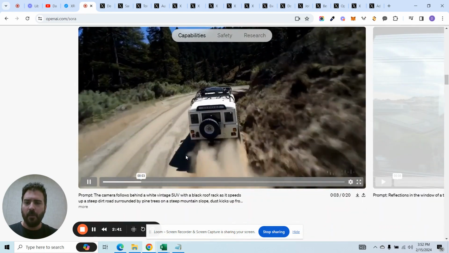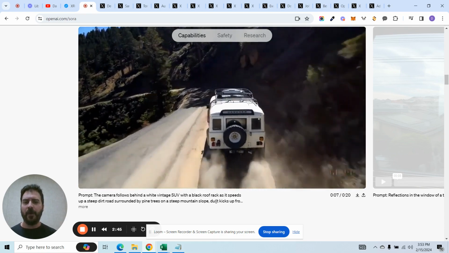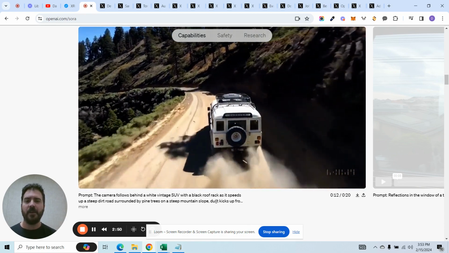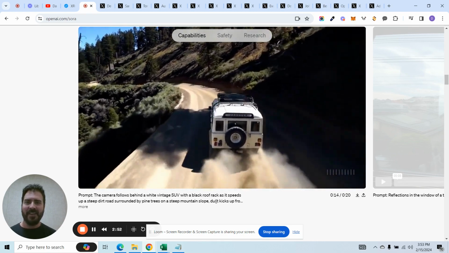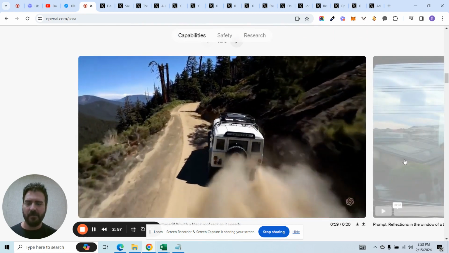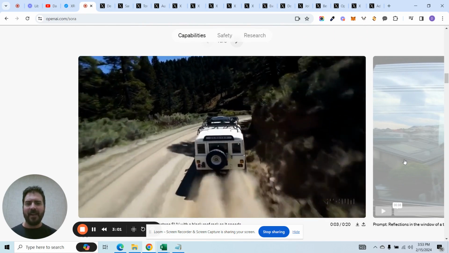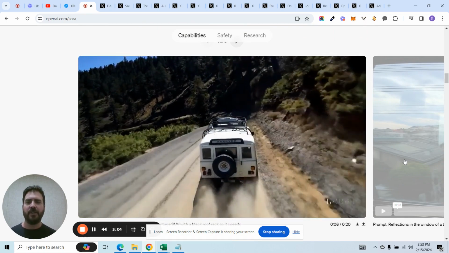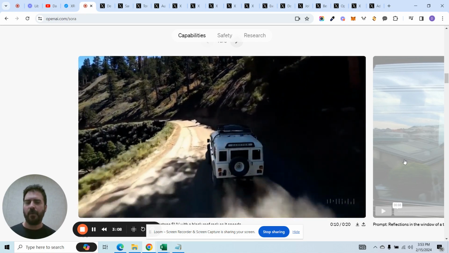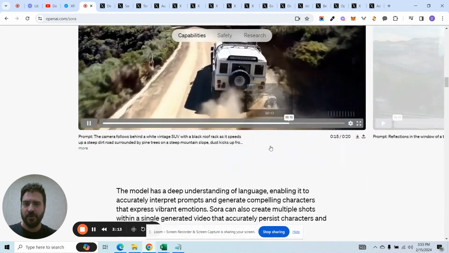Insane. Another one, the prompt: the camera follows behind a white vintage SUV with a black roof rack as it speeds up a steep dirt road surrounded by pine trees on a steep mountain slope. Dust kicks up front. I mean, look at this. This is insane. Absolutely insane. This looks completely real. It looks like I filmed it on my iPhone, or it looks like I filmed it on some camera, right? Again, the only thing that I notice a little bit different is the motion. Like, the actual motion seems to be a little bit slow, maybe because of the rendering, maybe because of something else, right? The quality itself. I don't know, but this is truly mind-blowing.